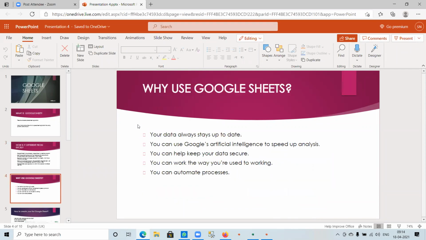So why do we use Google Sheets? These are the reasons for which we use Google Sheets. That is, our data always stays up to date. Also, we can use Google's artificial intelligence to speed up analysis. We can help to keep our data secure. We can work the way we are used to working with Excel. Also, we can automate our processes.